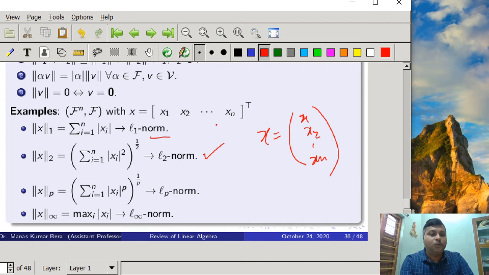You can see that the Euclidean norm is the L2 norm, basically what we calculate in R2. The p norm is computed as the summation over i equal to 1 to n of mod of xi to the power p, all raised to the power 1 by p. Then for the infinity norm, we calculate the maximum over i of modulus of xi, which is indicated by the infinity norm or L infinity norm.